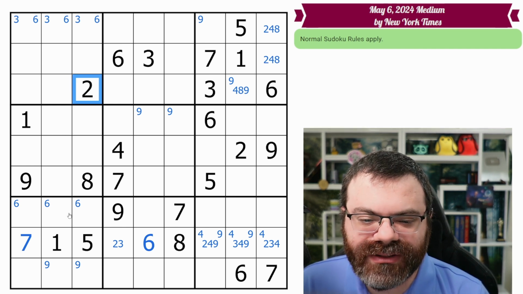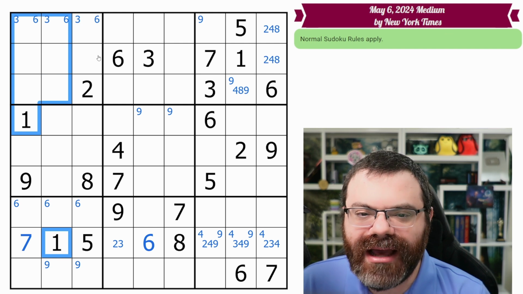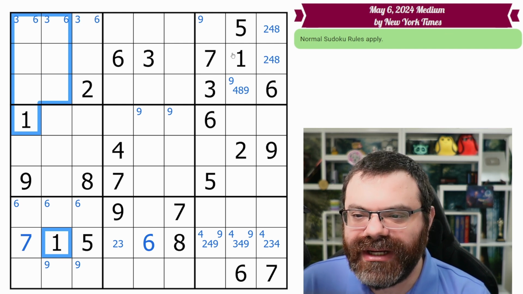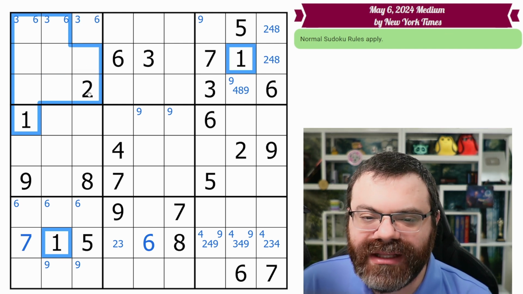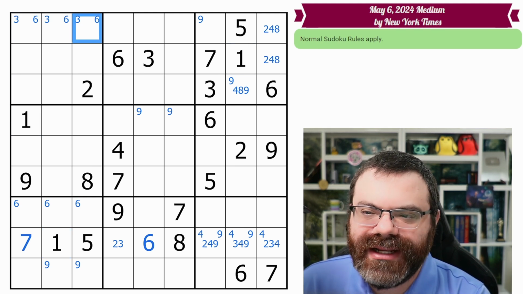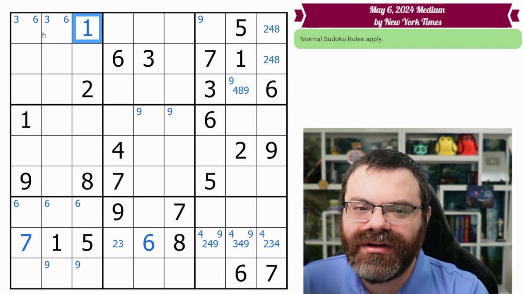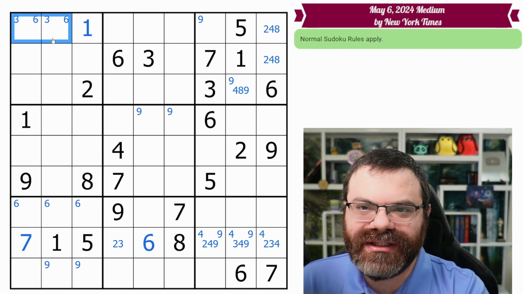So I'm going to start with this box. There are no 2s here. We do have buddy ones here. These ones look up. And then now here's where we're going to look over for more ones, right? We see this one here looks in. This isn't a 1. So there's actually only one place left in this box for a 1, which is right here. Now, that removed a 3 corner mark and 6 corner marks. So I want to inspect what happened to my 3 and 6 corner marks.